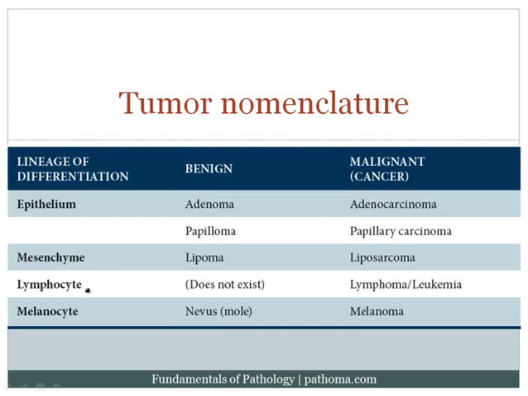benign or malignant. So, for example, a benign tumor of epithelium, when it produces glands, is called an adenoma. And a malignant tumor of epithelium, when it produces glands, is called an adenocarcinoma. A benign tumor of epithelium, when it creates papillary finger-like structures, is called a papilloma. And a malignant tumor of epithelium, when it creates papillary finger-like structures, is called a papillary carcinoma.